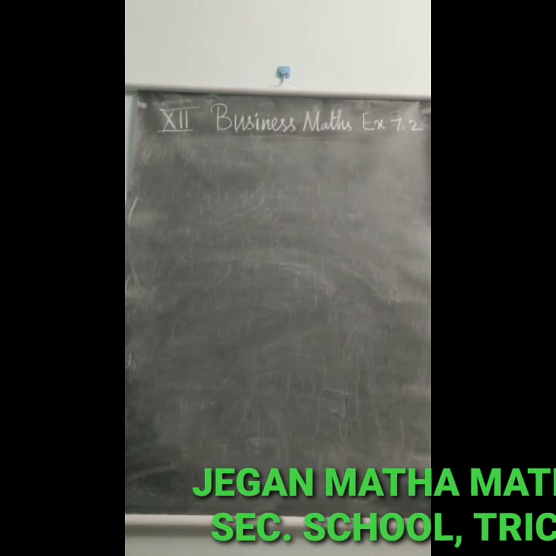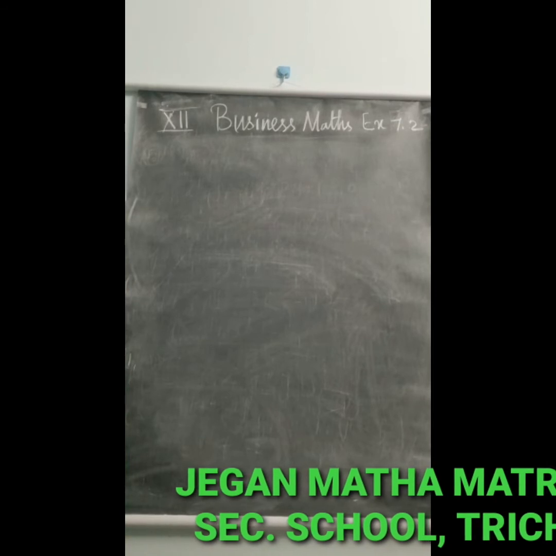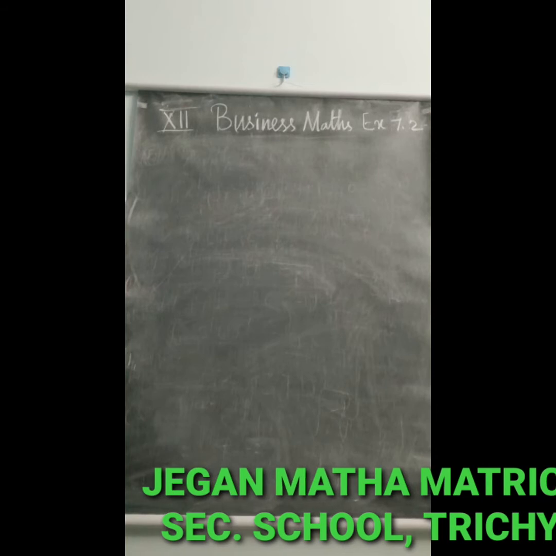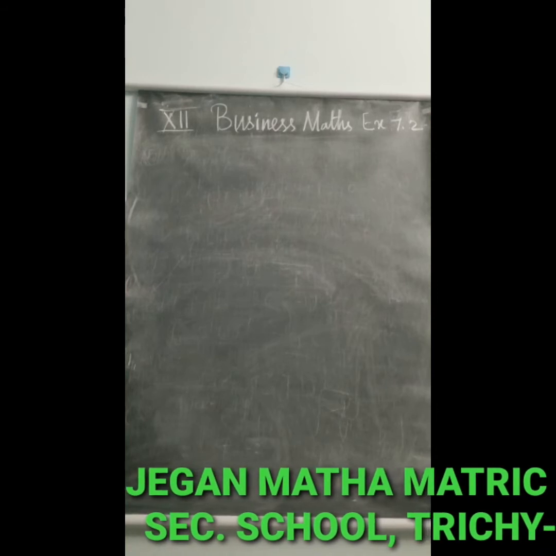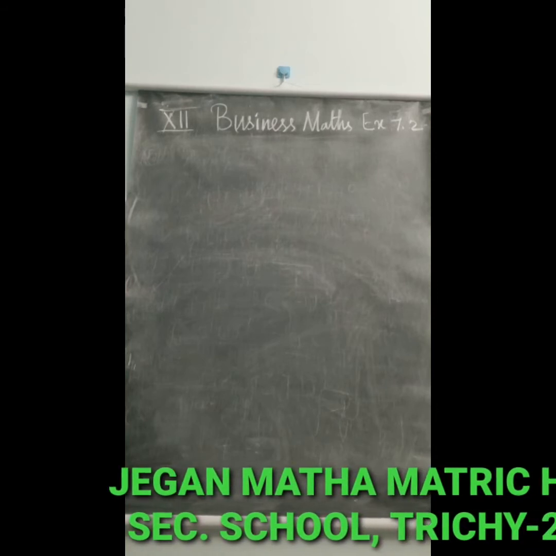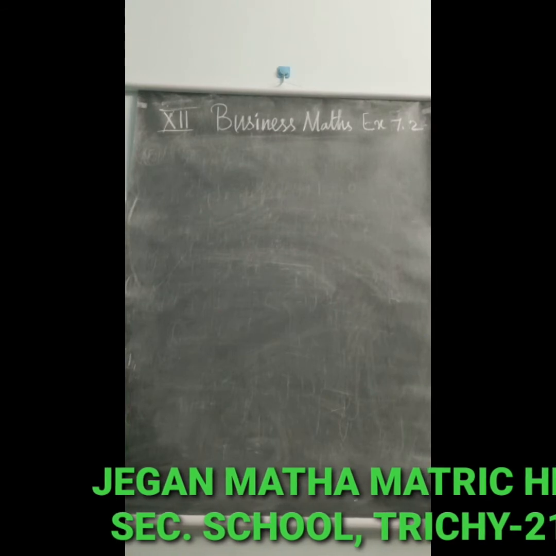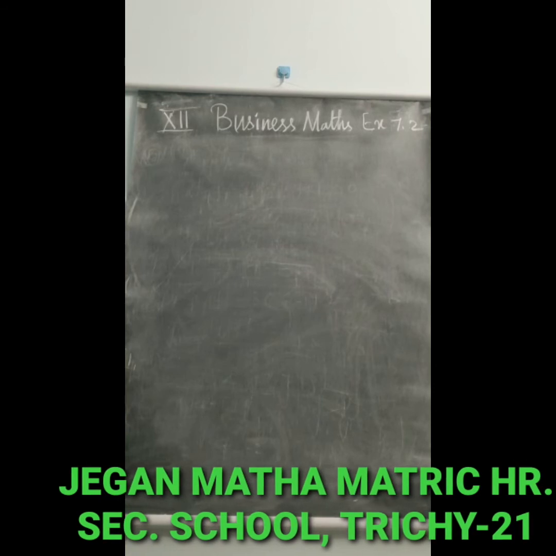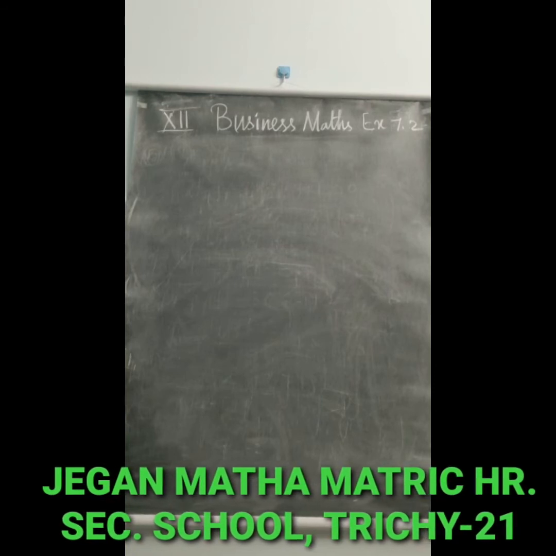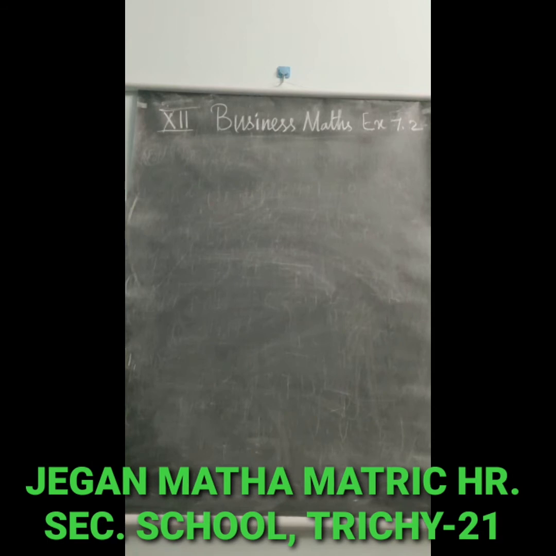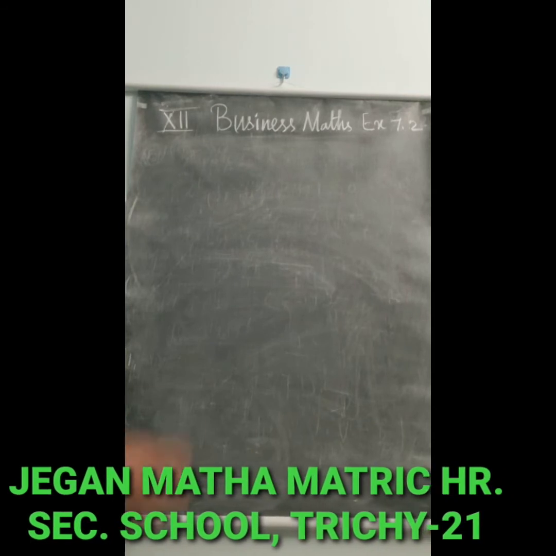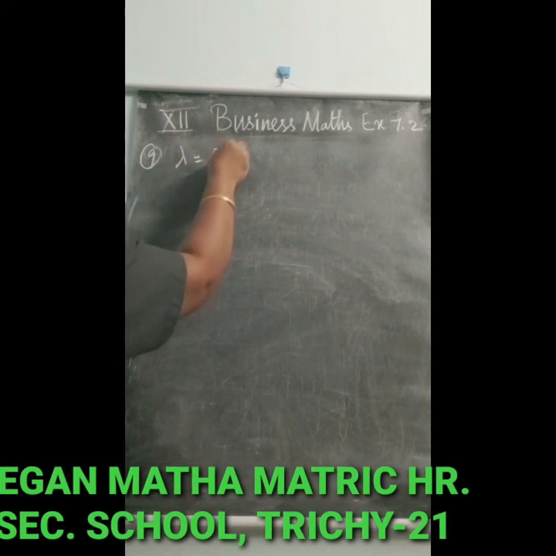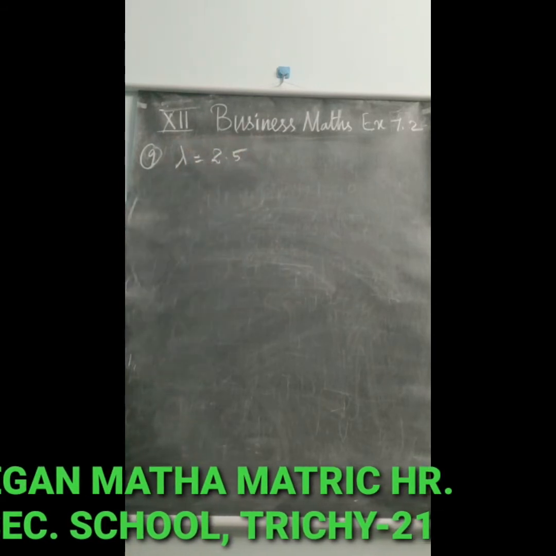First we have to know Poisson distribution. What is the Poisson distribution formula? P of x comma lambda is equal to e power minus lambda into lambda power x divided by x factorial. Now we have to find out what is lambda according to the question. Given average number of phone calls between 10 a.m. and 2:30 p.m. per minute is 2.5. So in the ninth question, lambda is equal to 2.5. That is given in the question.